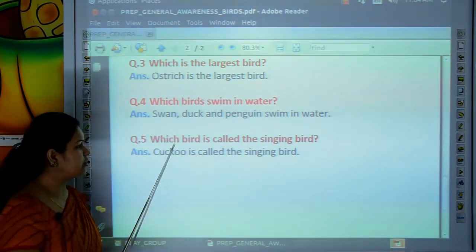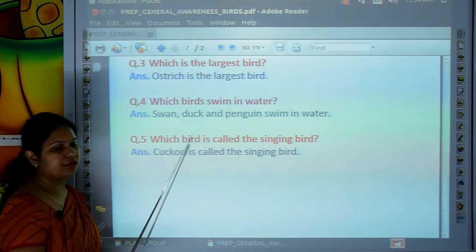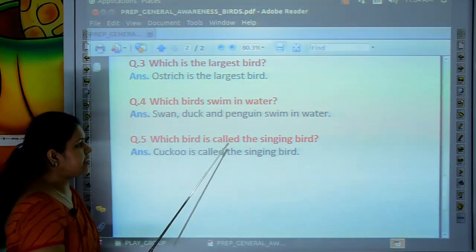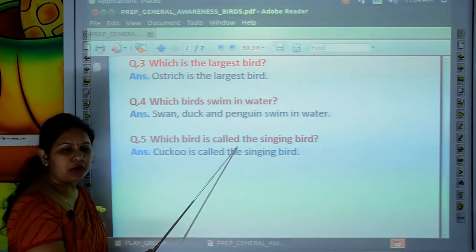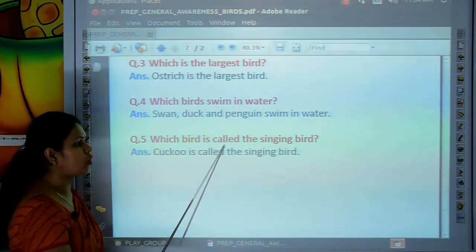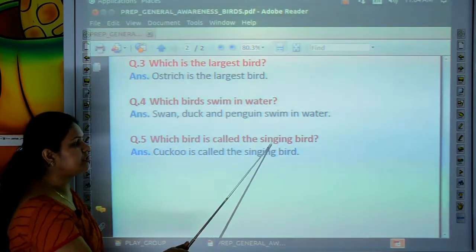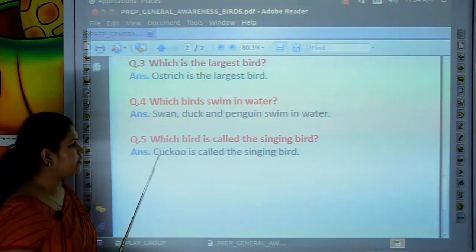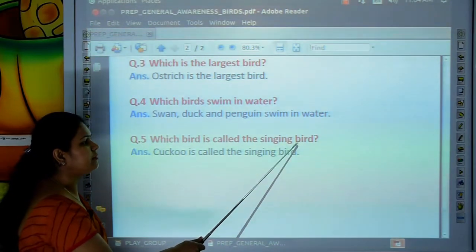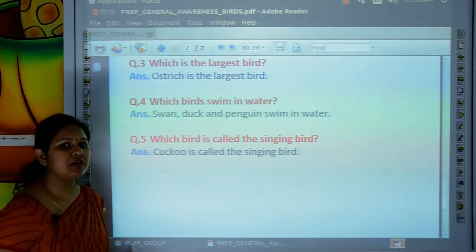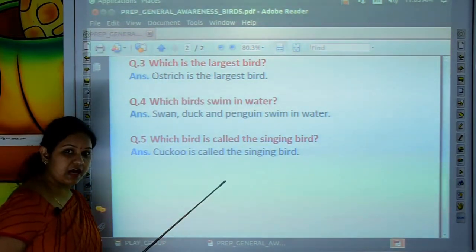Which bird is called the singing bird? Let's read the answer.